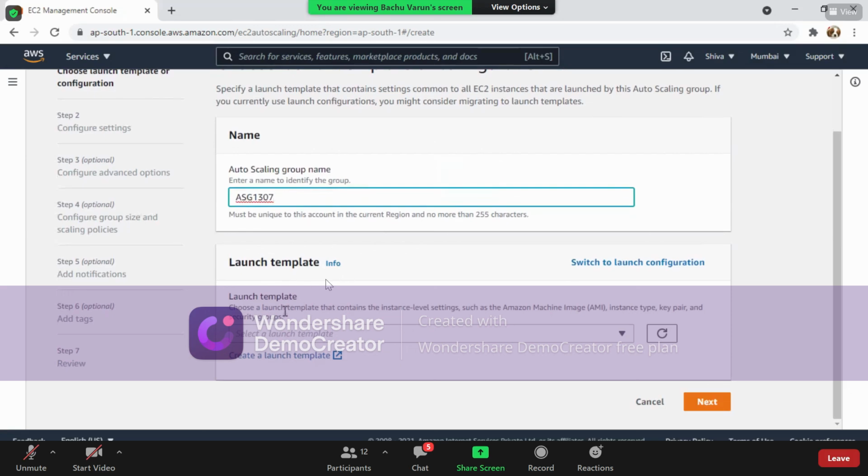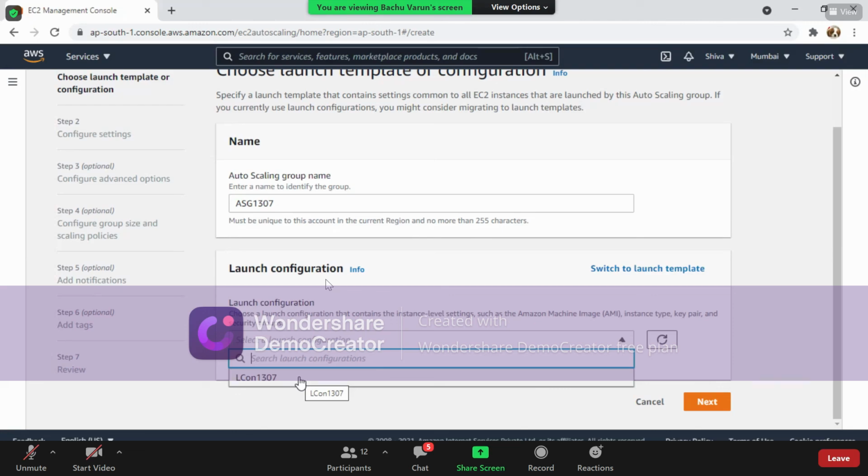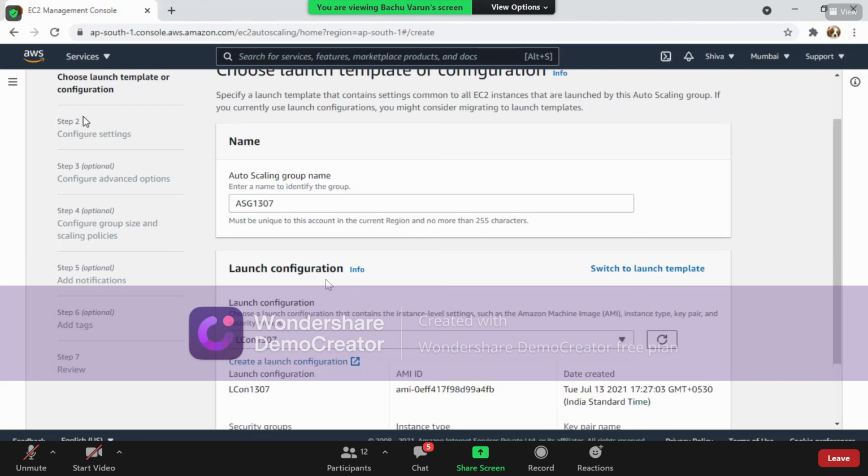And it is asking for a launch template. If I click on this, there is no template available, but still we have created a configuration in the launch panel, that is, switch to launch configuration. Select this option called switch to launch configuration, in which as soon as you click the drop down box, you can see the launch configuration that we created here. So select this particular option.